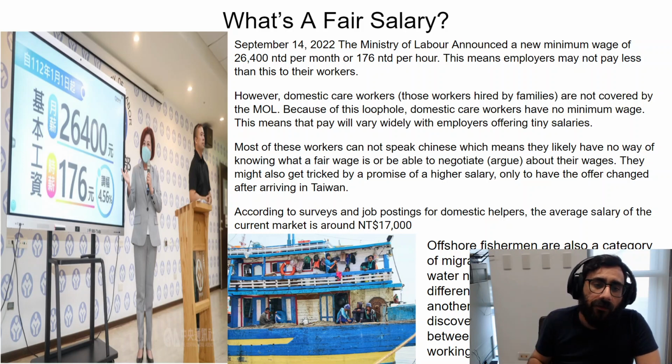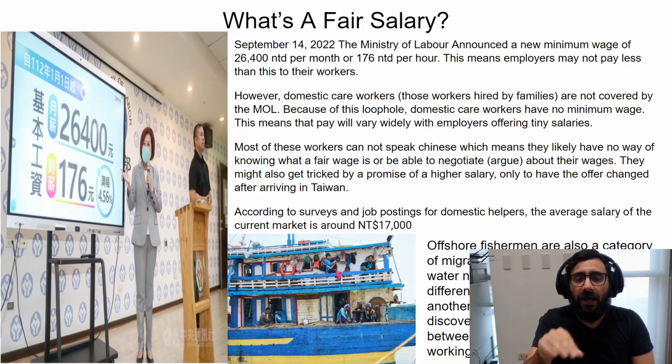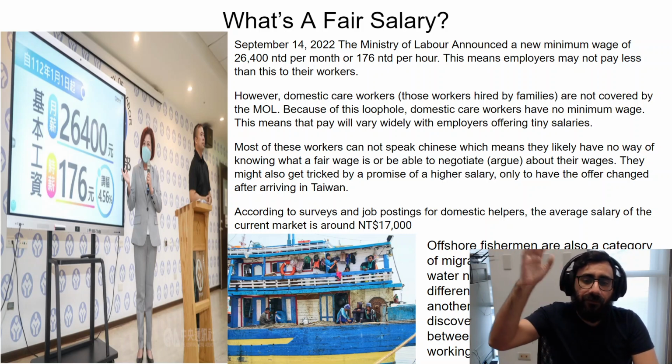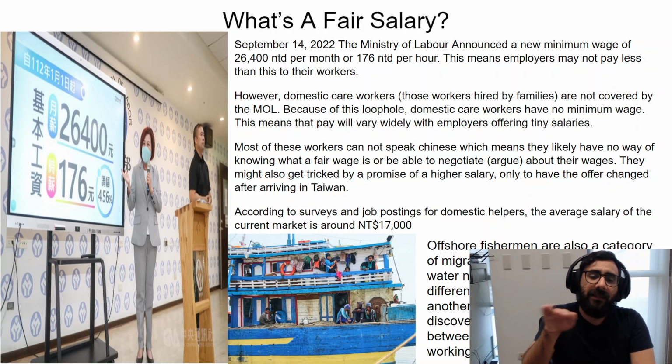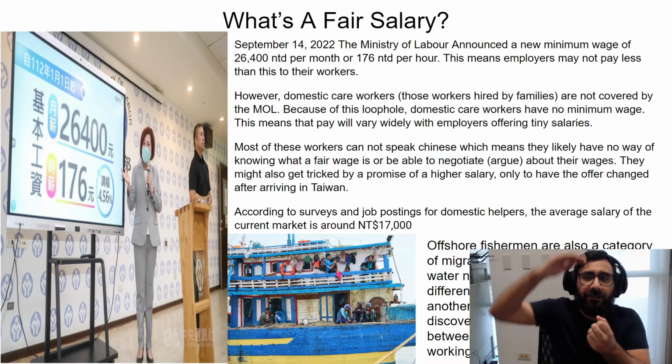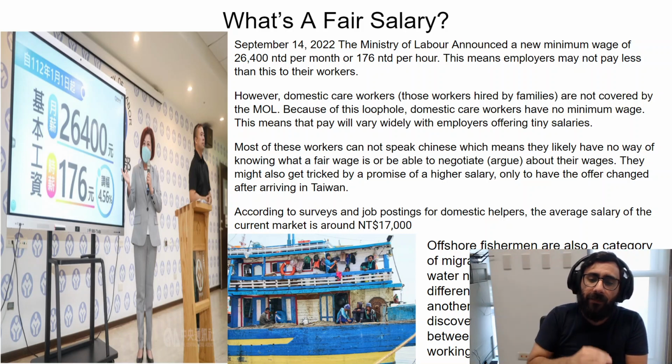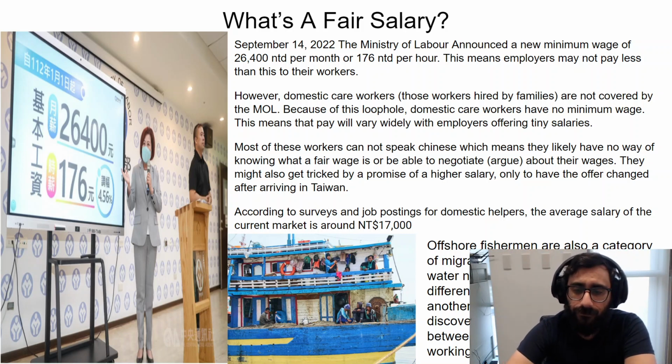That doesn't exactly mean the middle. Average doesn't mean middle. It's hard to explain, but it means that most people are making around 17,000, and there are some people making more and some people making less.